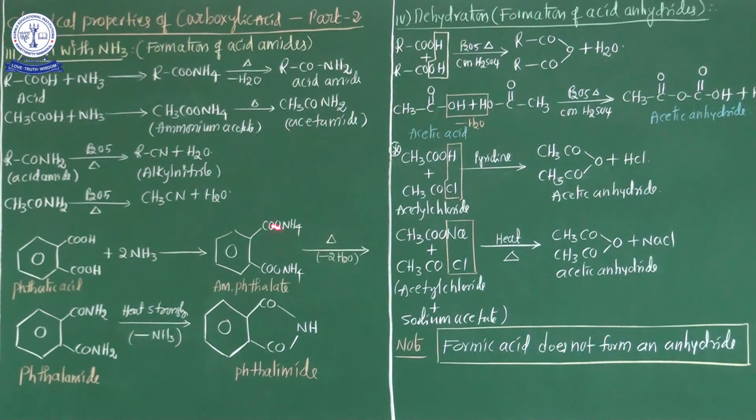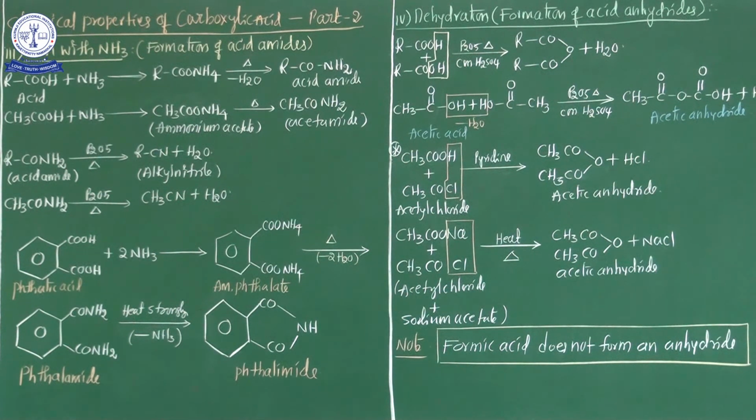Ammonium phthalate, under high pressure and temperature, loses a water molecule. Finally what product is obtained here? Phthalamide, the amide group, is obtained. When this phthalamide is heated strongly, an ammonia group is eliminated and finally phthalimide is obtained.